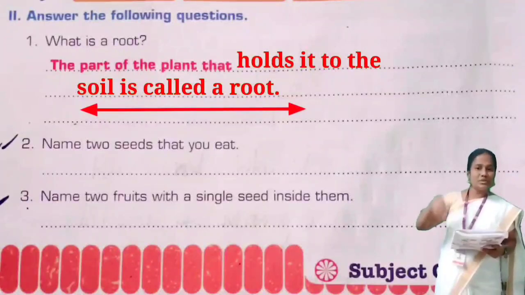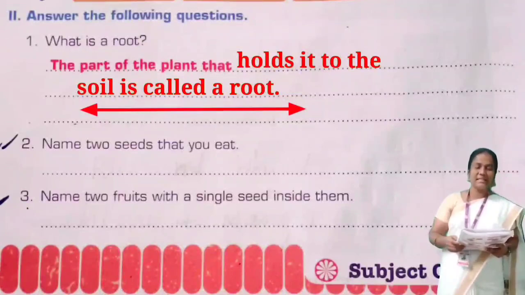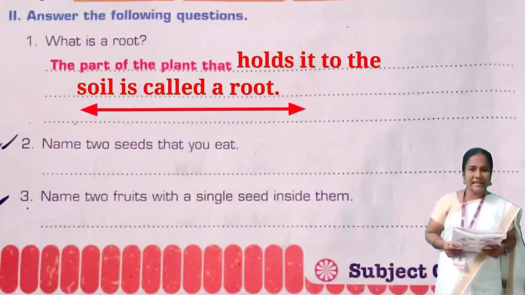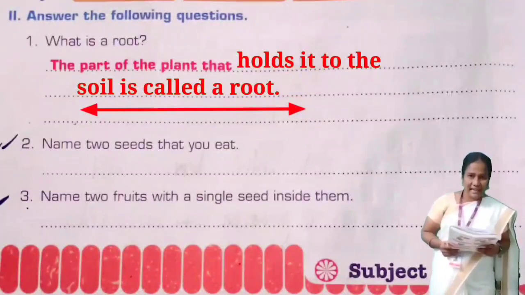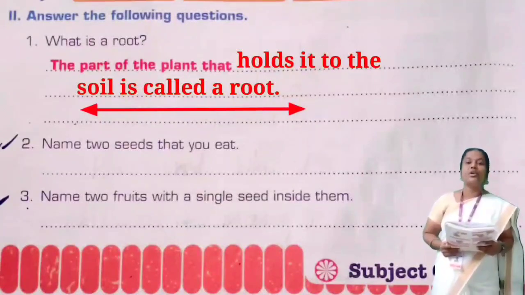Soil. To the soil is called. Called. Say the spelling. Called.